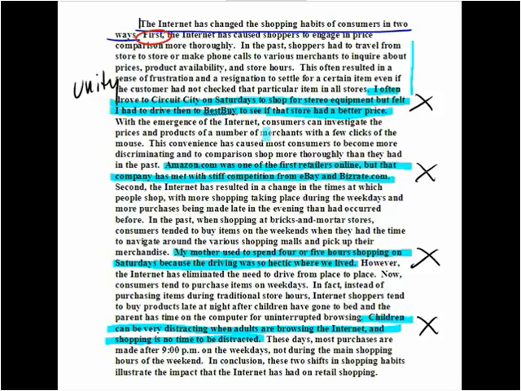These days, most purchases are made after 9 p.m. on weekdays, not during the main shopping hours of the weekend. In conclusion, these two shifts in shopping habits illustrate the impact that the Internet has had on retail shopping.